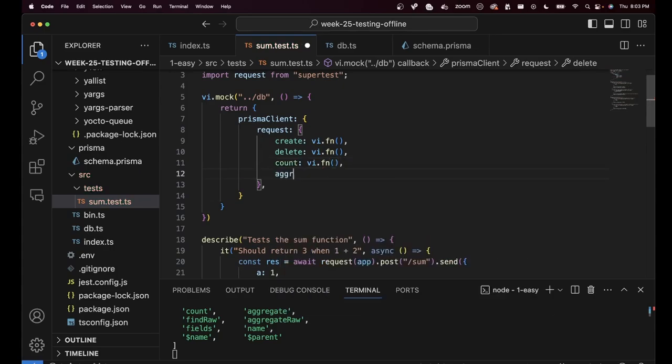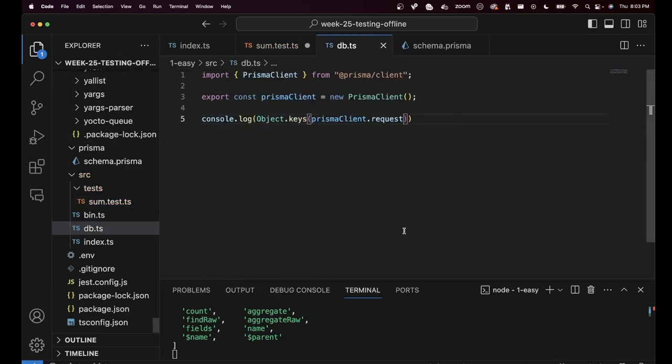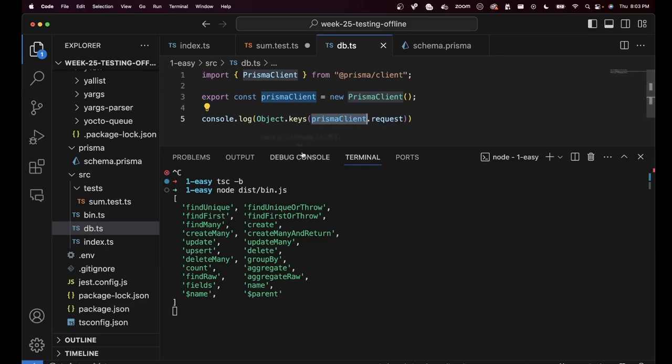So what else is there? Aggregate is also there, so on and so forth. Rather than you figuring out this, you can deep mock the Prisma client object, which means everything towards the end. prismaClient.request.create will be mocked out. prismaClient.request.findMany and return will be mocked out. Everything will be mocked out. Let's see how that happens.